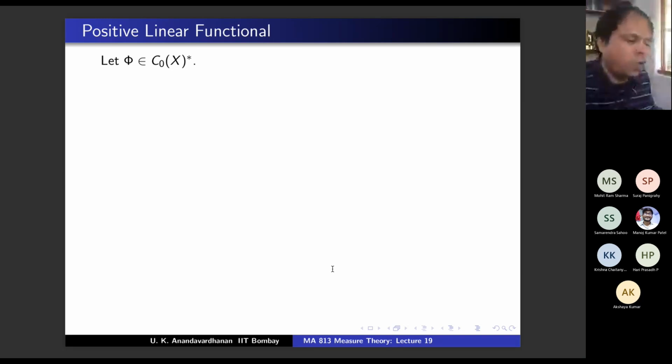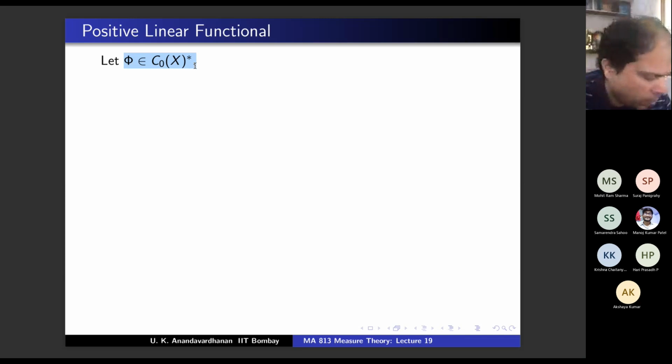So now you are going to give me not a positive linear functional, but a continuous linear functional on C0(X). Right? You are going to give me phi in C0(X) star. That is not a positive linear functional. That is a complex linear functional, but it is given to be continuous. Agree? And I have to finally give you what? A complex measure, such that all the matching happens. Agree?